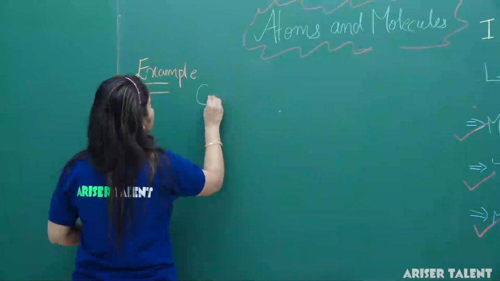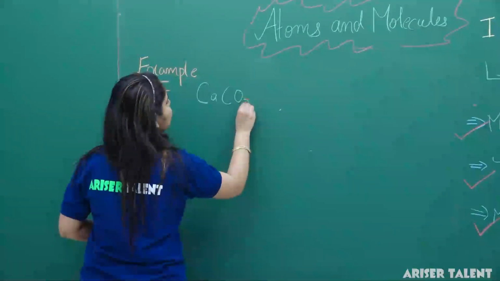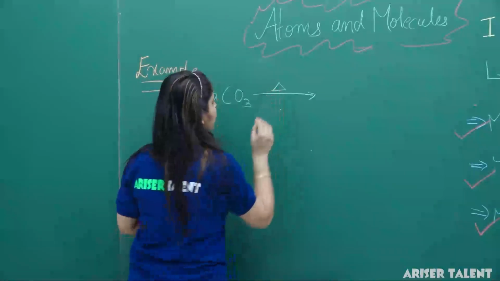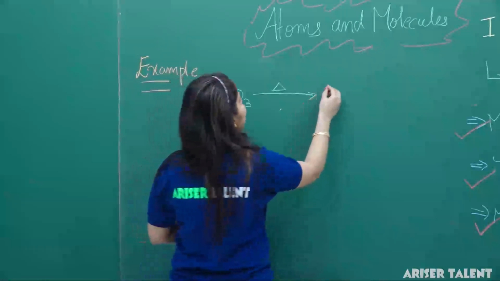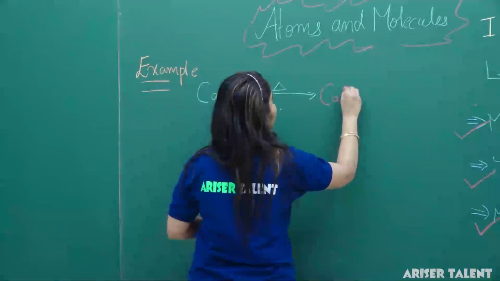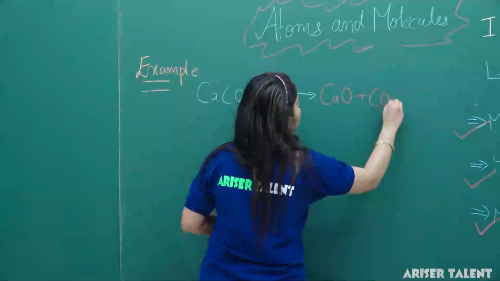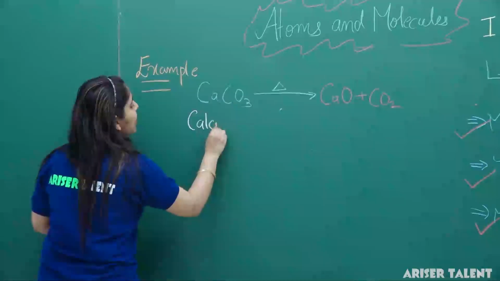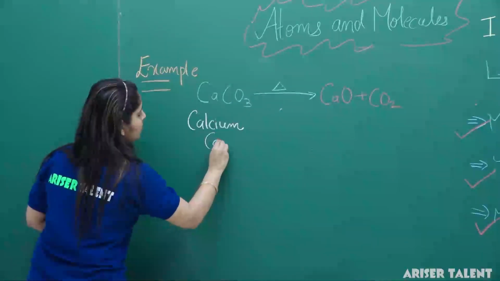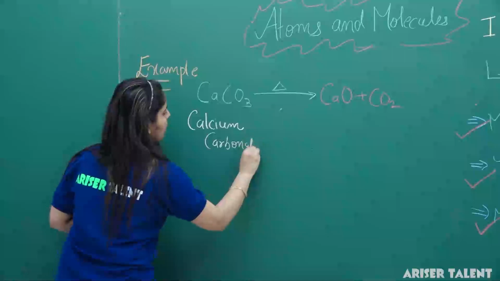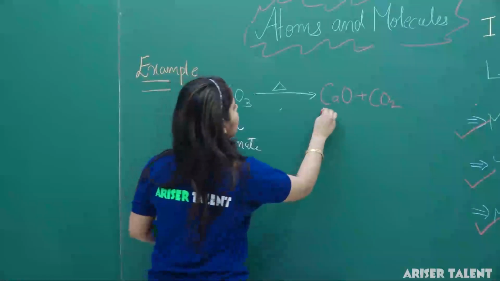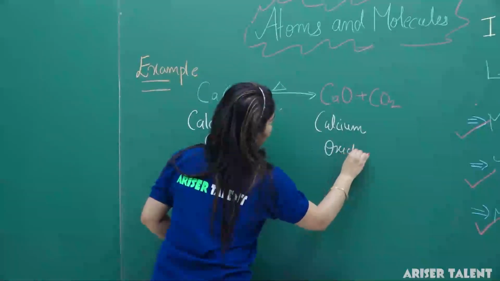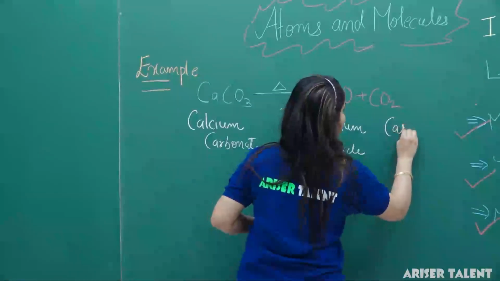Suppose we have calcium carbonate in a system and we are going to heat this system. What actually are the products we will get? We will get calcium oxide plus carbon dioxide. So this will be the formula for calcium carbonate, this will be calcium oxide, and this will be carbon dioxide.